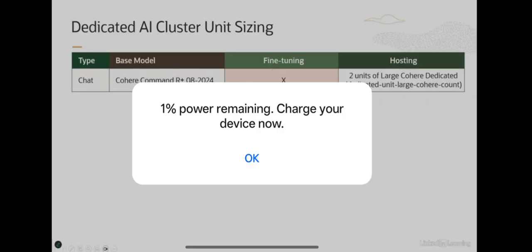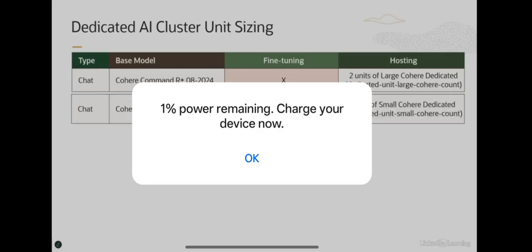Today we don't support fine tuning of this model, but if you want to host this model, you need 2 units of large cohere dedicated. As I said, dedicated unit large cohere count is zeroed out, so you would ask for a service limit increase of 2 units of this particular service limit in order to host this model.